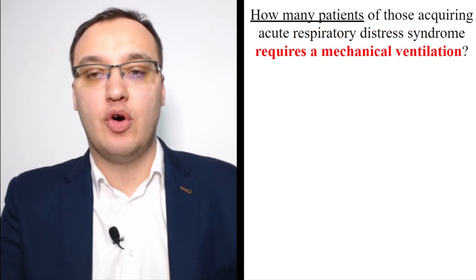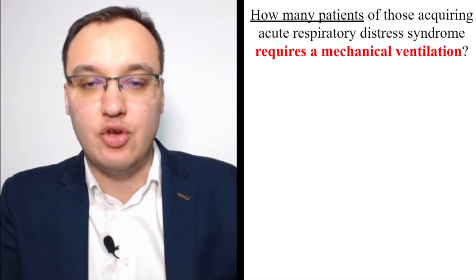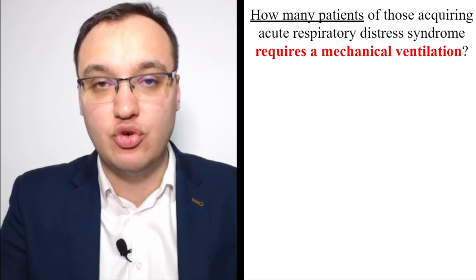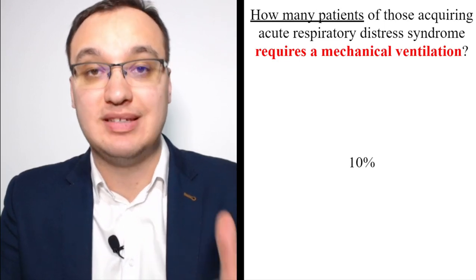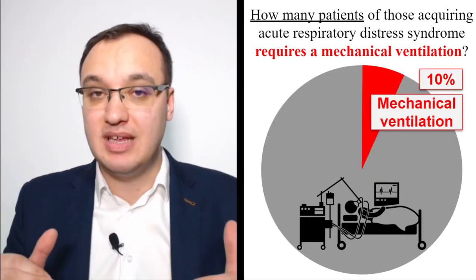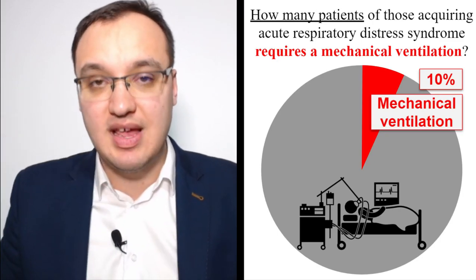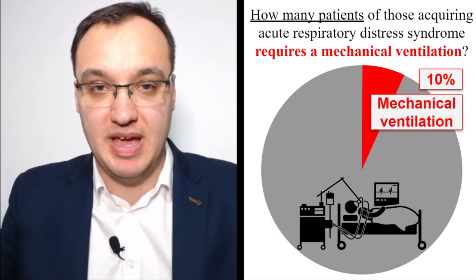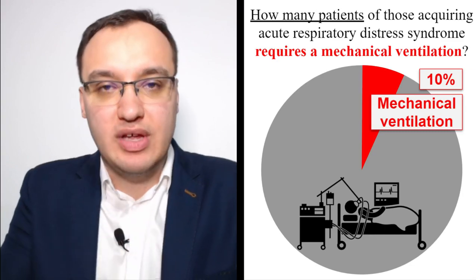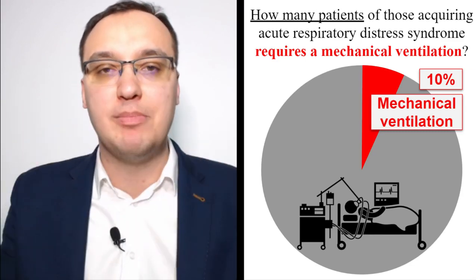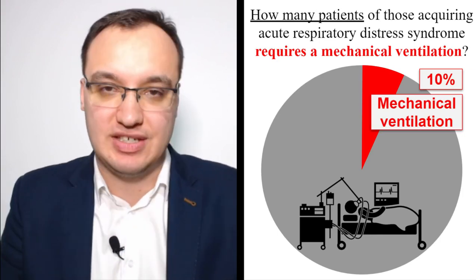How many patients of those acquiring this acute respiratory distress syndrome require mechanical ventilation, meaning you need to have an intubation? 10%. And intubation means that an anesthesiologist would put a tube into your lungs, and you will be given oxygen through this tube. You will have all the monitoring by the anesthesiologist.